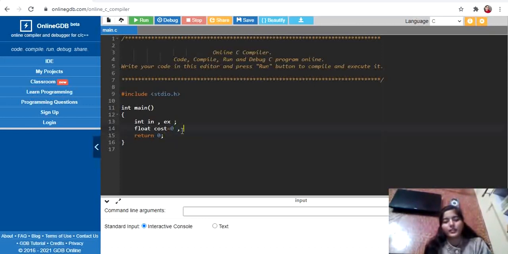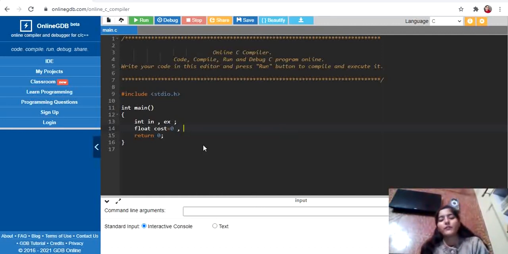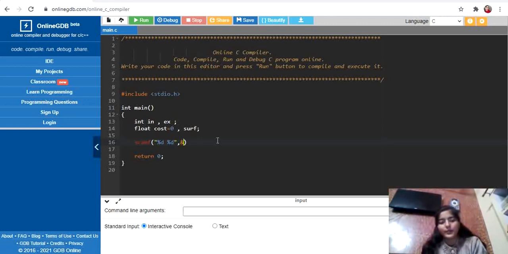Okay, and take another variable which will take input of surface area, so let it be surf. Okay, now if some other variable will be needed, we will take it in between the program, right? So the first thing that you have to do, just take input number of interior and exterior walls. So as they are of integer type, so %d, comma, &in, comma, &ex, okay, and then a semicolon.